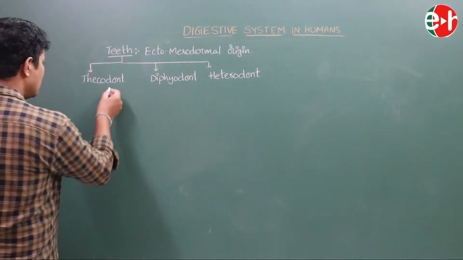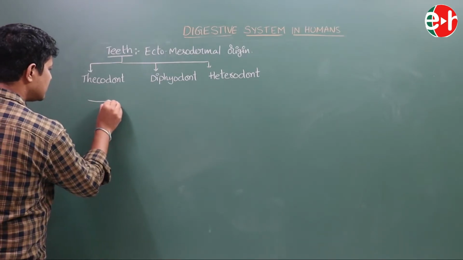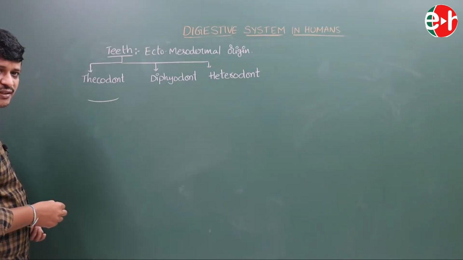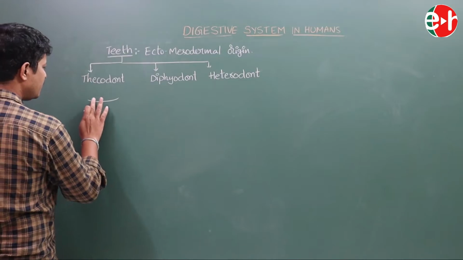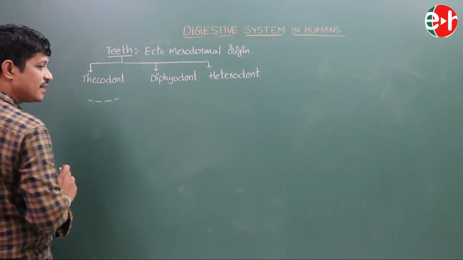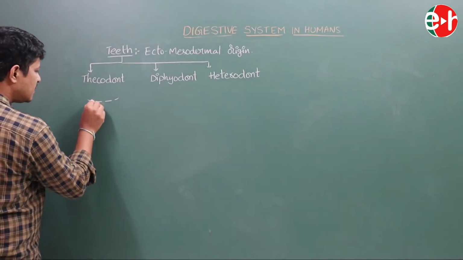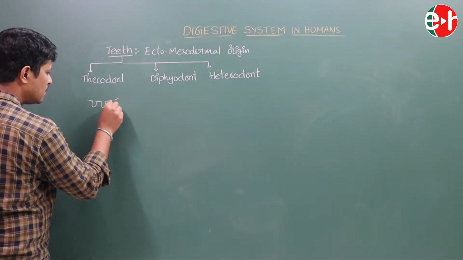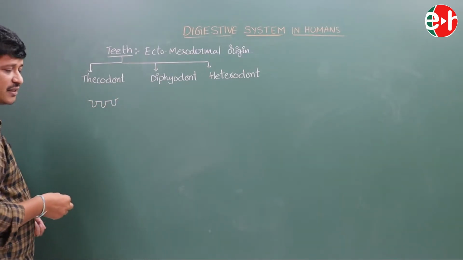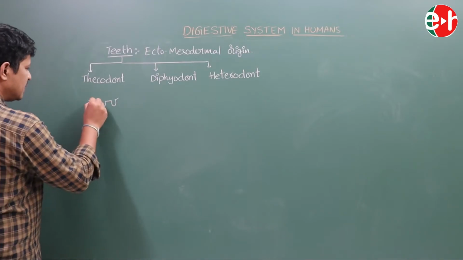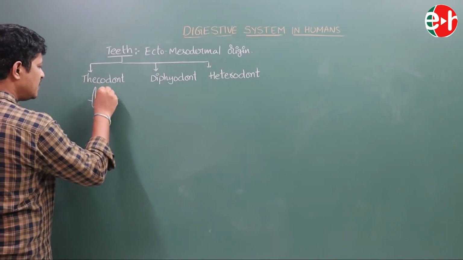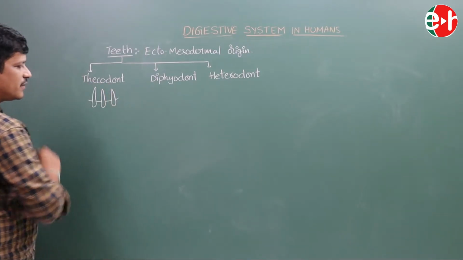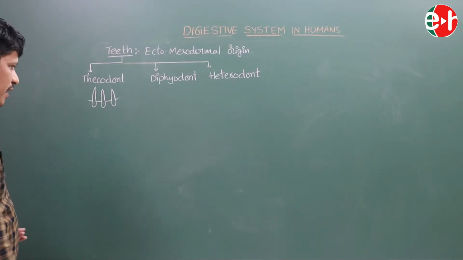Thecodont means, this is the jaw. We have two jaws, upper jaw and lower jaw. Here, small pockets are present. These are the jaw sockets. If the teeth are embedded in the sockets of the jaw, this type of dentition is known as thecodont.